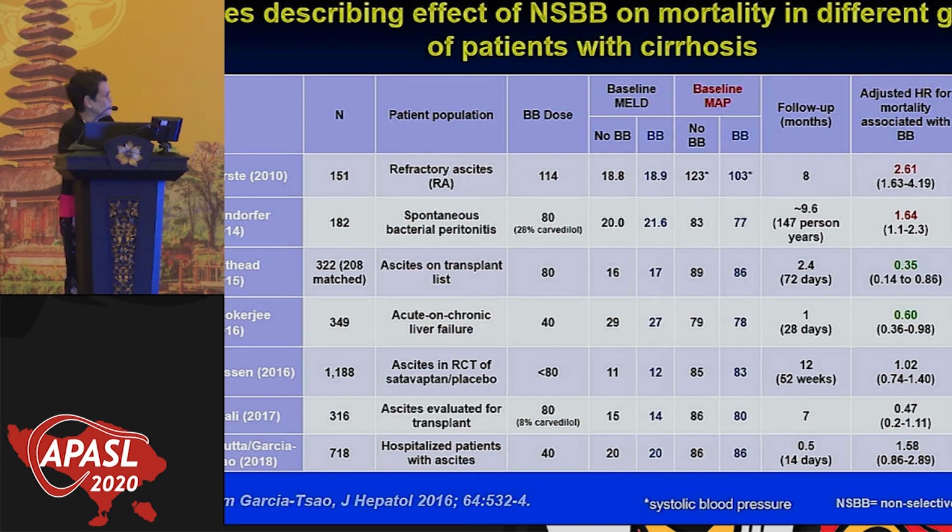This is a study in the UK of patients with ascites on the transplant list. This is a study in patients with acute on chronic liver failure. These two studies actually showed a benefit of beta blockers, a lower mortality. Here we're talking a 65% lower mortality, and this is a 40% lower mortality in very sick patients. And then there's another bunch of studies, including one that we did in our hospital, that showed there were no differences in mortality between beta blockers and no beta blockers.